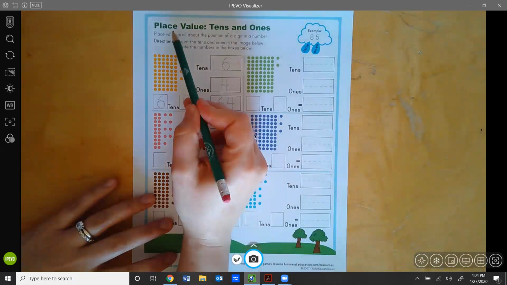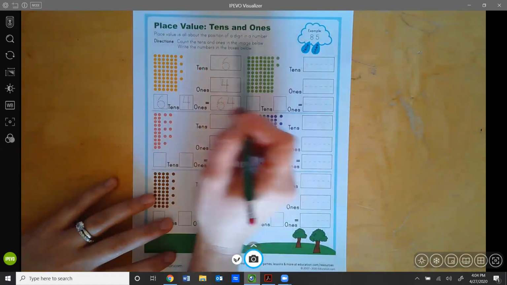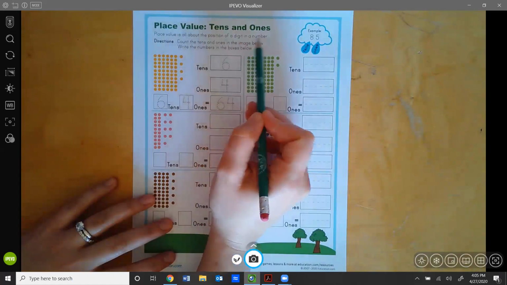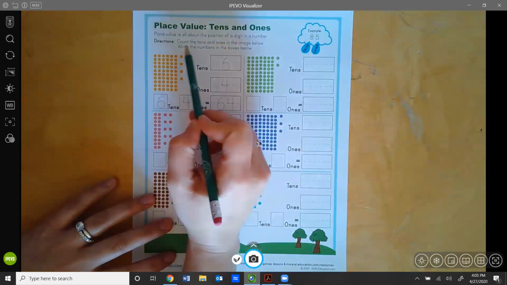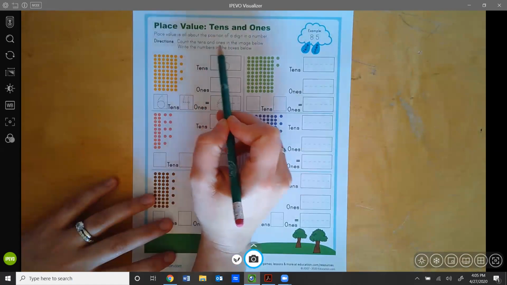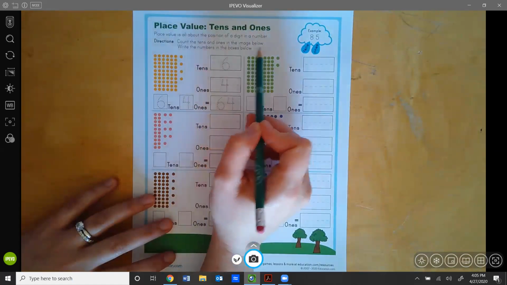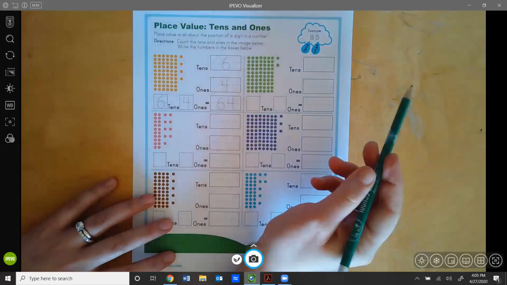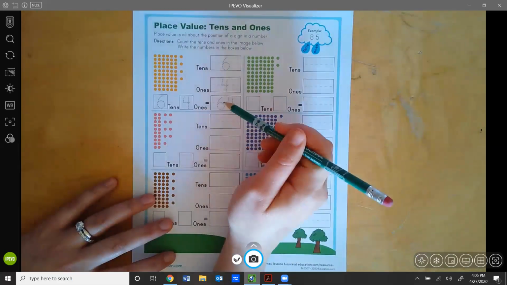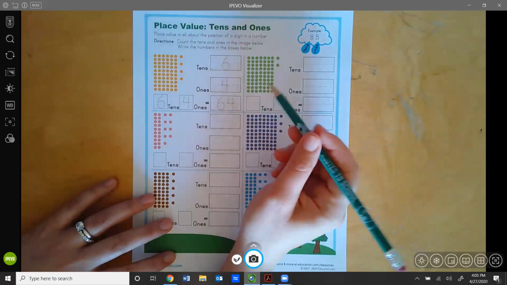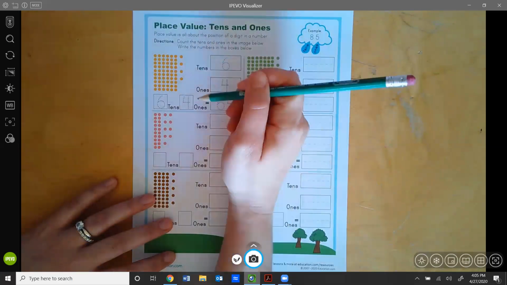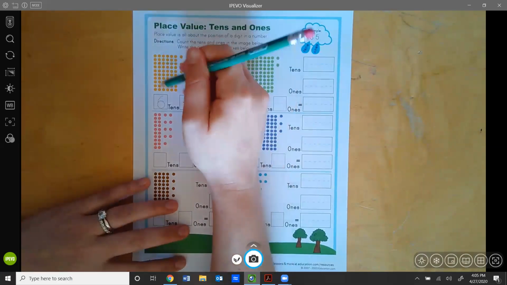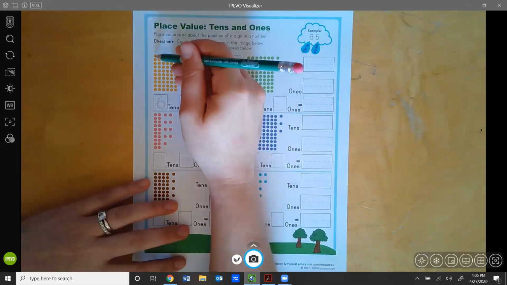So this is called place value tens and ones. It says place value is all about the position of a digit in a number. Directions: count the tens and ones in the image below. Write the numbers in the boxes below. So they have an example that's already done for you. And what I want to show you is how they have organized this. So I want you to count along with me.